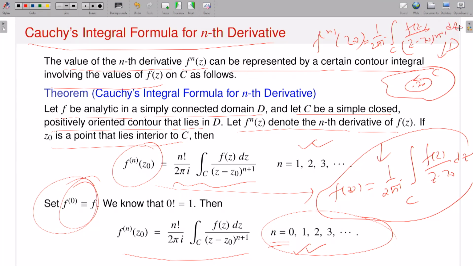Of course, the proof is available in many books. Cauchy's integral formula I already proved, so I will do only one more derivative. If I take n equal to 1, that means f prime of z naught, you will also have the expression in terms of contour integrations. But once you have f prime, you can just repeat that process. You will have the second derivative, the third derivative, and so on and so forth. So I will prove only n equal to 1, and the rest you can take as an exercise and prove using induction. I am not going to prove it.